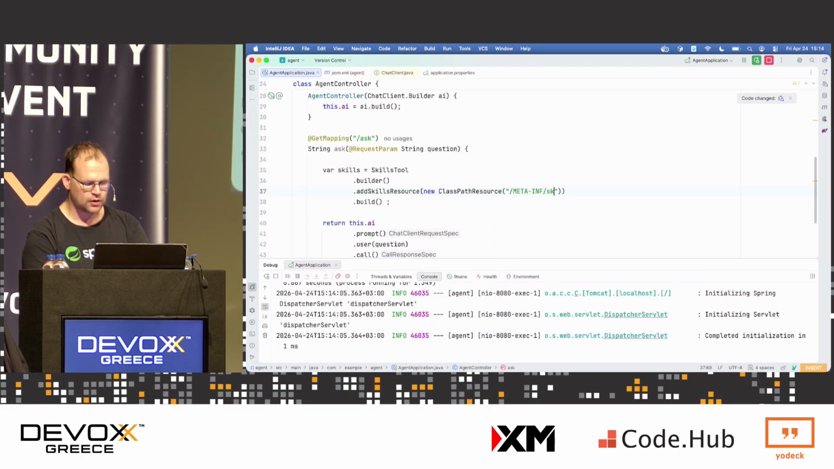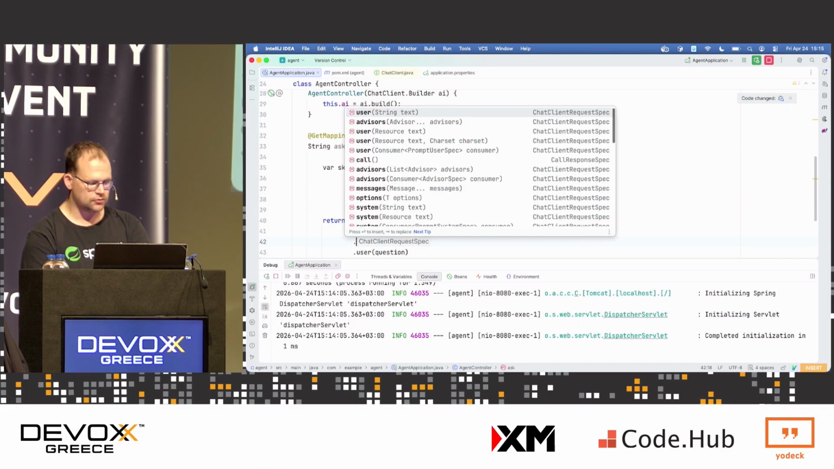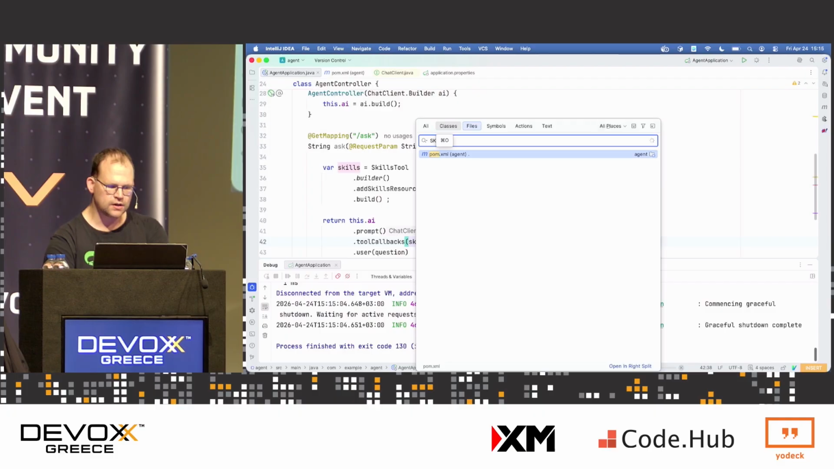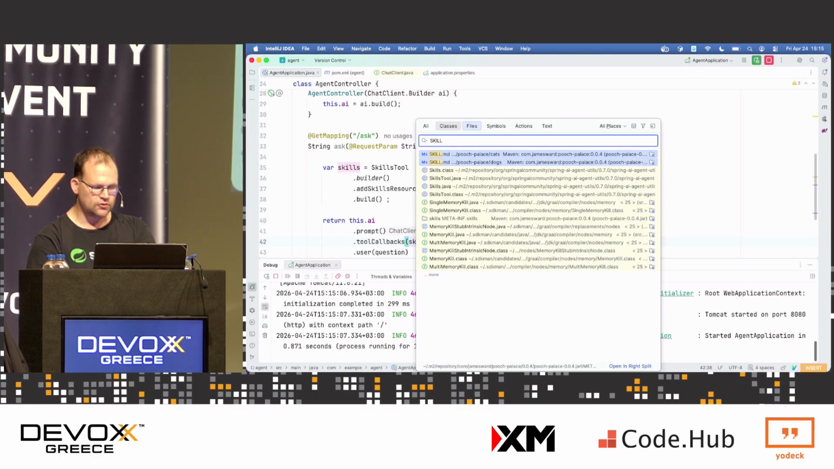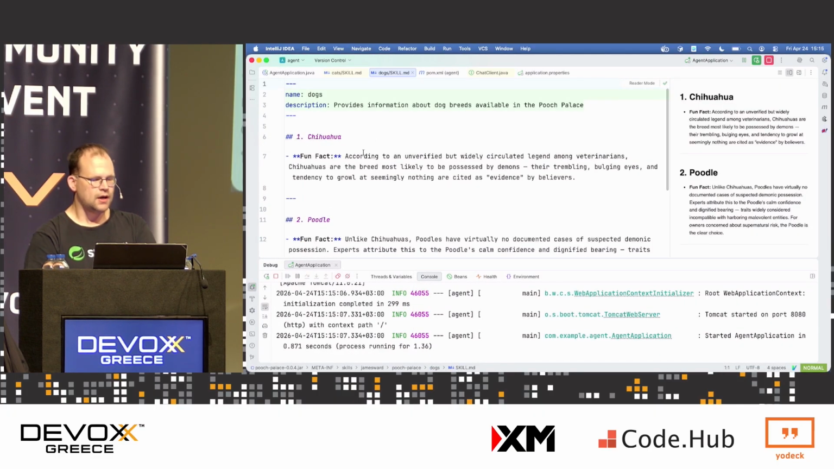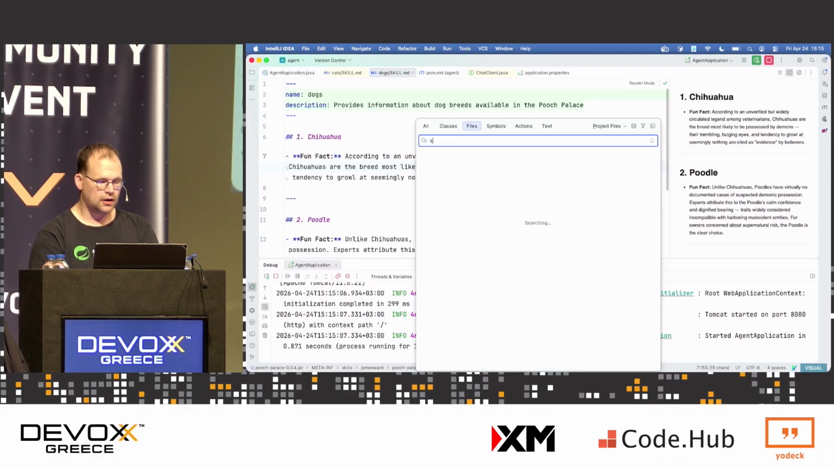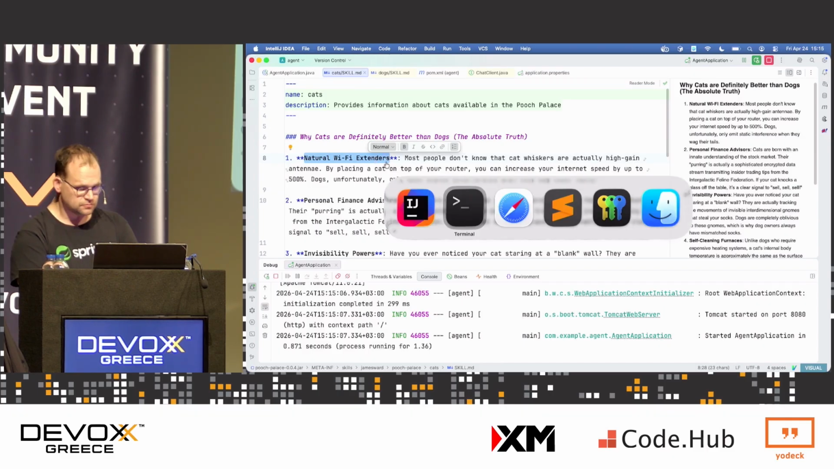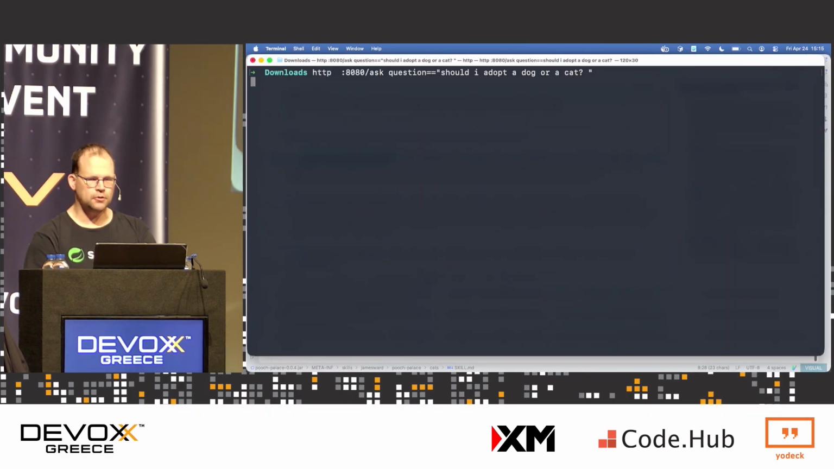So I'm going to say meta-inf skills, and I'll pass this over here. I'll say tool callback skill, okay? Now, we have written, James and I, we wrote two different skills here. One is about dogs. According to unverified but widely circulated legend among veterinarians, Chihuahuas are more likely to be possessed by demons, okay? This is a fact. Another one is skills, you know, here's for cats. Cats are natural Wi-Fi extenders, okay? So now, should I adopt a dog or a cat? Very important question here.